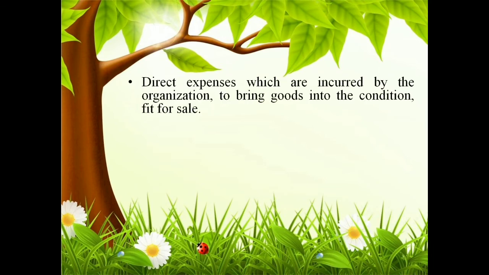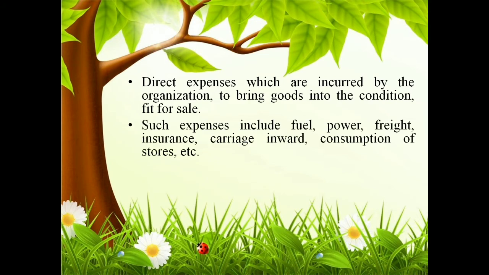Direct expenses are incurred by the organization to bring goods into a condition fit for sale. So there are some expenses incurred for bringing the goods into condition. For an organization taking raw materials for the production process, there are some expenses incurred. That is called direct expenses.